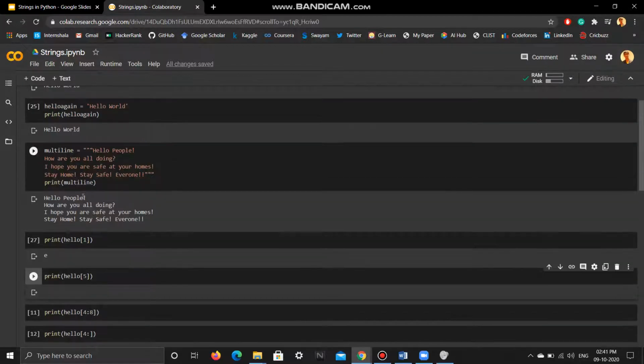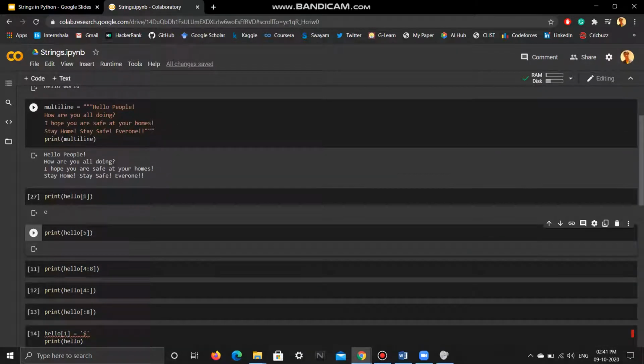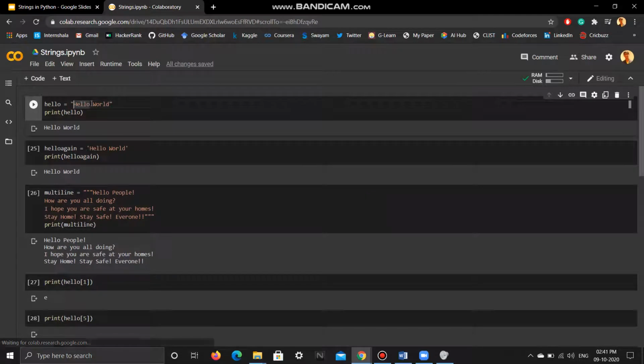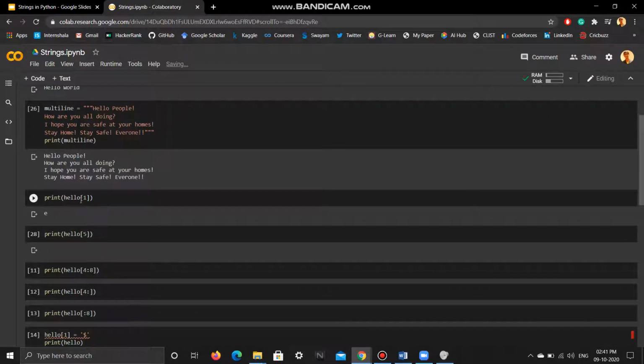Now one very important property of strings is slicing. Okay, so assume you have a cake. Here I have 11 characters in the string including the space, so I'll assume that I have a cake which is broken up into 11 slices. Okay, in this particular statement I'm getting only one slice, that is the first slice. Here I'm getting the fifth slice. Now what if I want the slices from 4 to 7?